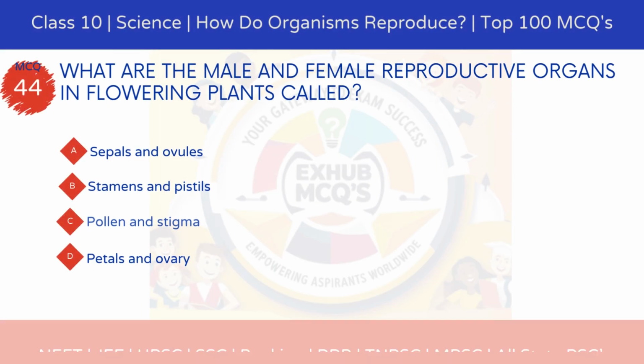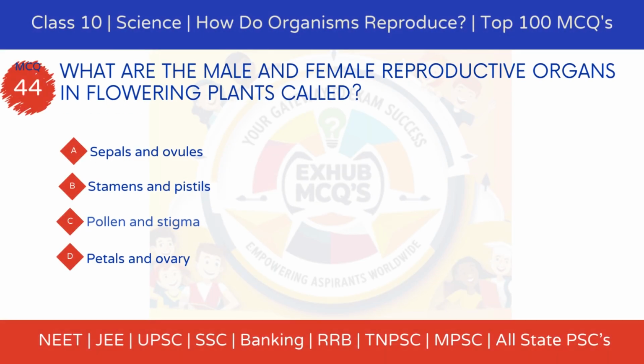MCQ 44, what are the male and female reproductive organs in flowering plants called? Option A, sepals and ovules. Option B, stamens and pistils. Option C, pollen and stigma. Option D, petals and ovary.